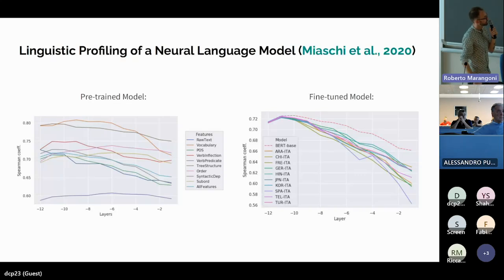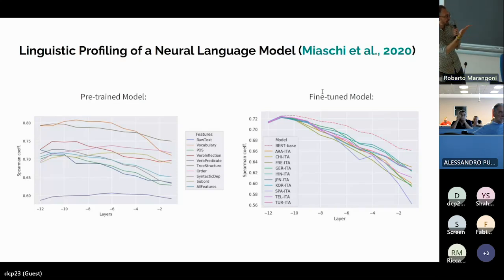Another interesting result that we found is that we can notice a drop of performance across the 12 layers. So when we go from the first layer to the output layer of the model, the performance of the model tends to decrease, and especially we notice this behavior when we use the fine-tuned model.